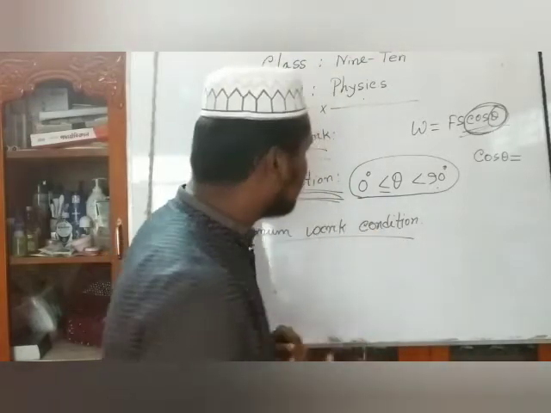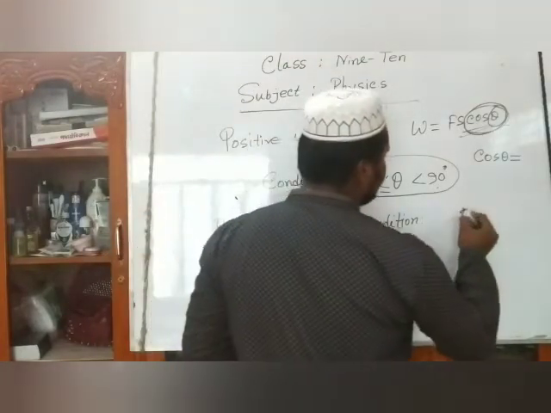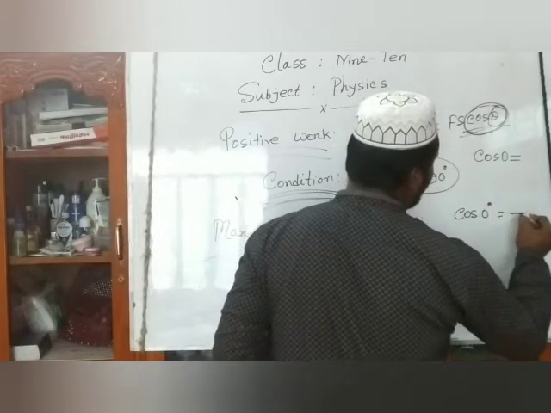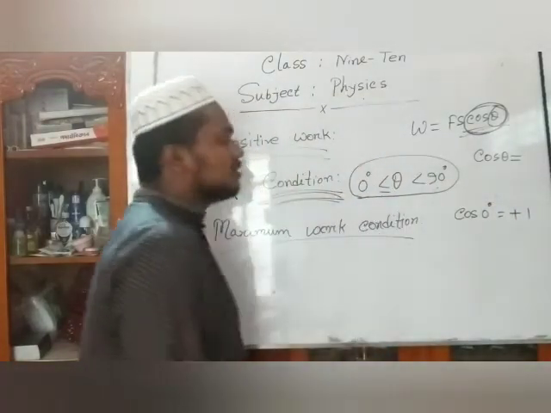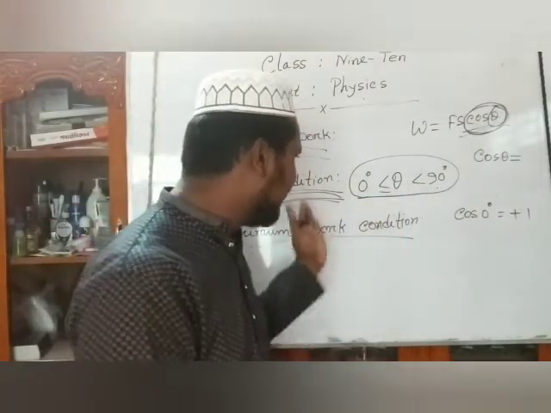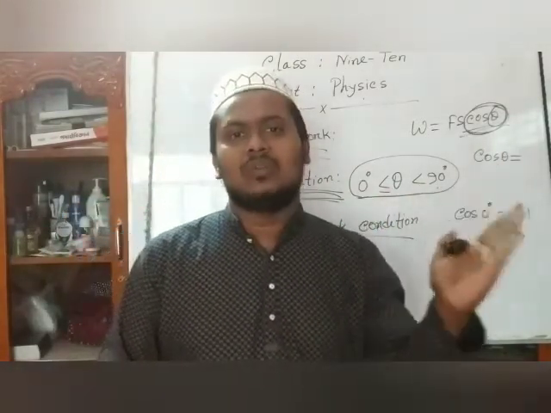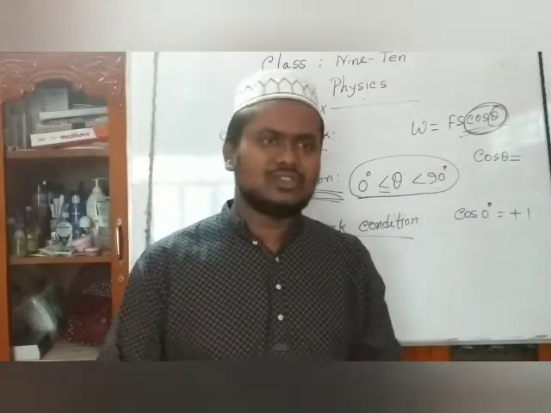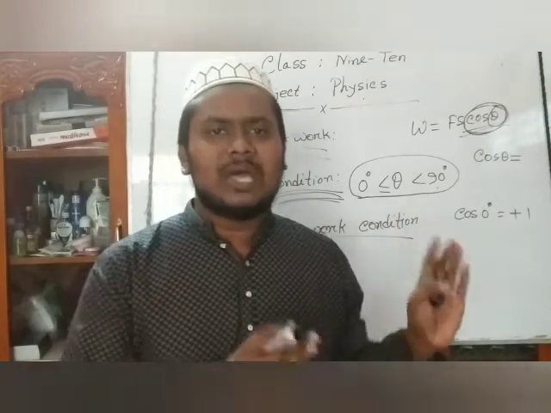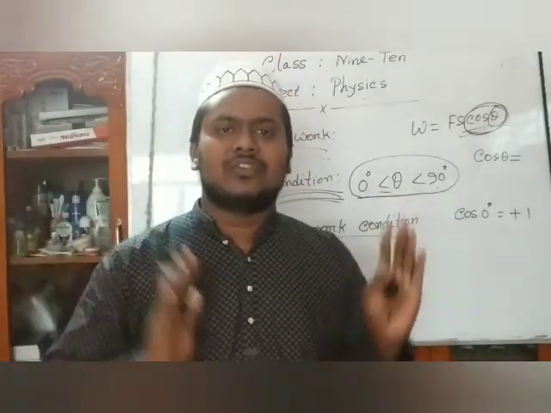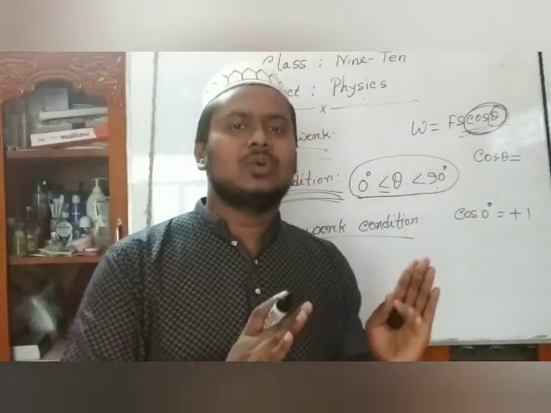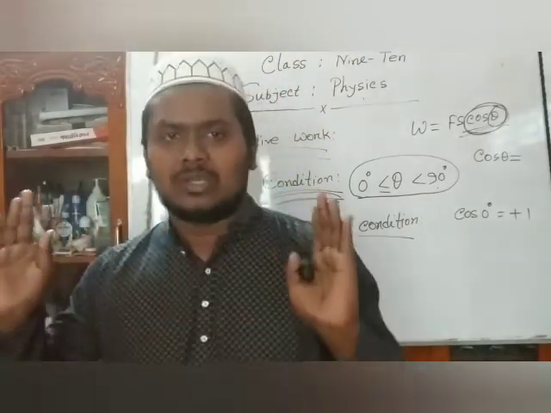So dear students, the value of cos theta, that means cos 0 degrees equals plus 1. We get the maximum value of cos theta because the range of the value of cos theta is plus 1 to minus 1.